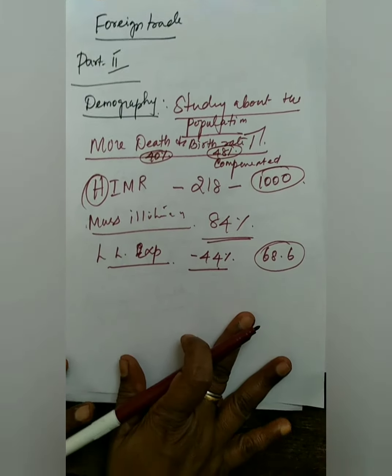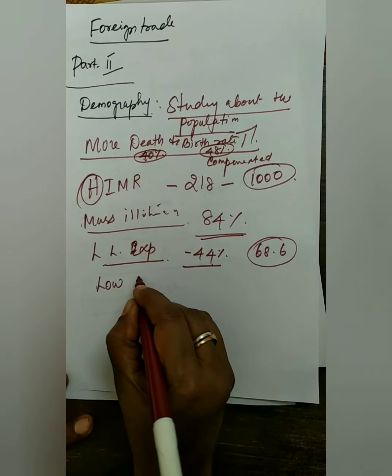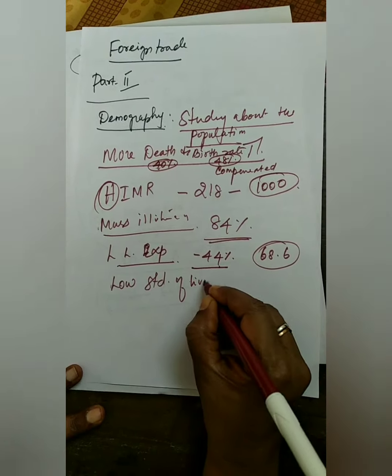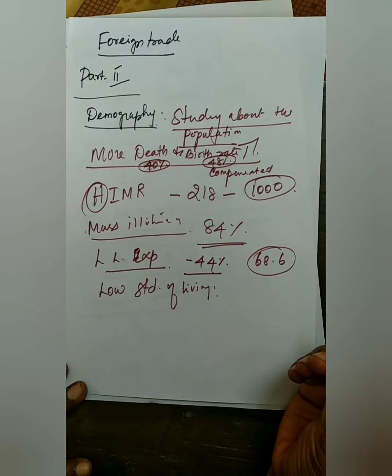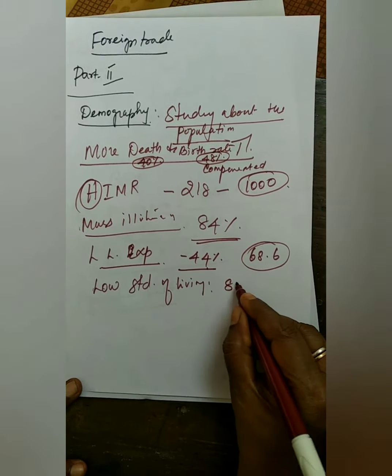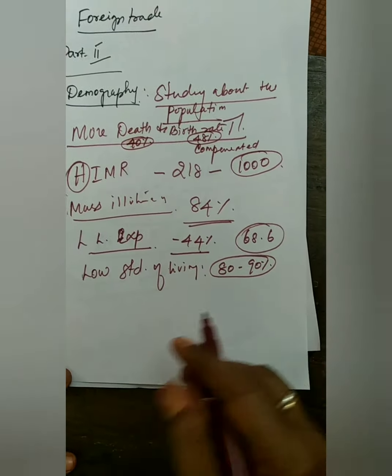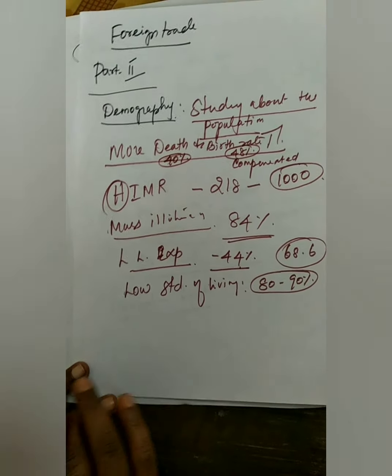Next one is the low standard of living that was there. The standard of living was very low. Most of the people, their earning capacity was very low, and most of them, 80 to 90%, were using their income only for their basic survival or basic needs.